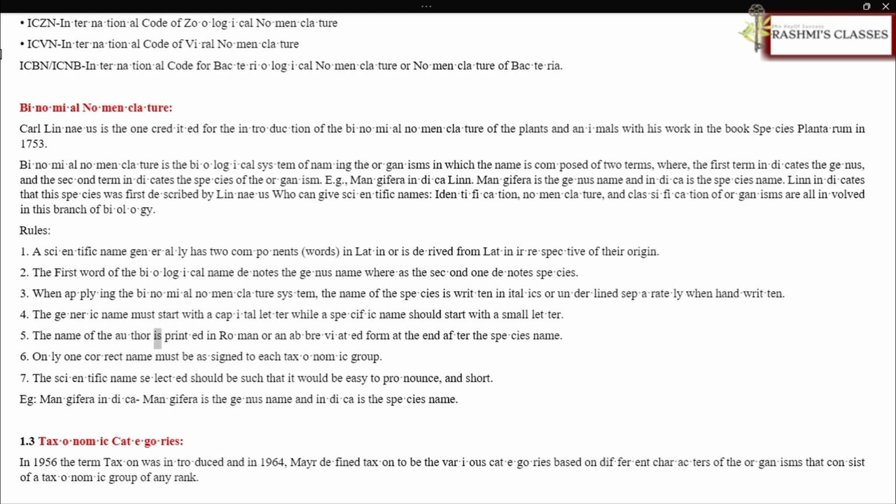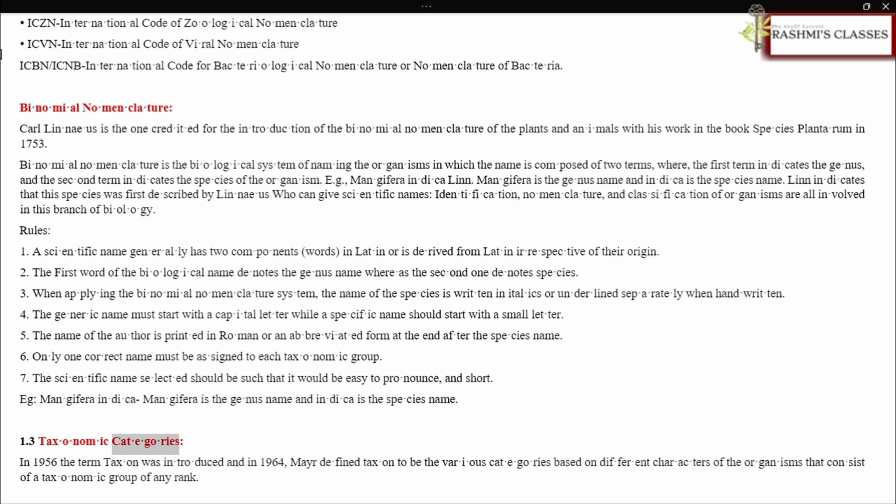The name of the author is printed in Roman or an abbreviated form at the end after the species name. Only one correct name must be assigned to each taxonomic group. The scientific name selected should be such that it would be easy to pronounce, and short. E.g., Mangifera indica. Mangifera is the genus name and indica is the species name.